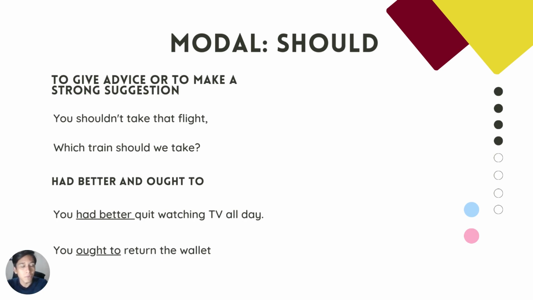Now the modal should, which basically is used to give advice or to make a strong suggestion, not a weak suggestion. In this case, a strong suggestion to a bigger degree than the modal can or could. You shouldn't take that flight. Which train should we take? Or you should drink a lot of water because it's really healthy for you. That's a strong suggestion. It's something that we could say you must do.